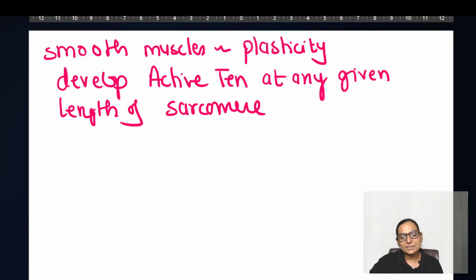If you compare this to your striated muscles, that is your skeletal and the cardiac, they are going to show optimum tension only at an optimum length of the sarcomere, which is 2 to 2.5 microns. But this type of strictness of the length of the sarcomere is not followed by smooth muscles. They follow plasticity. That is, they can develop active tension at any length.